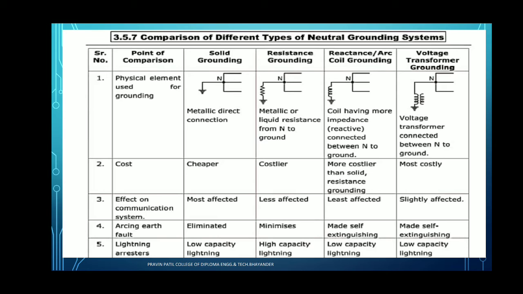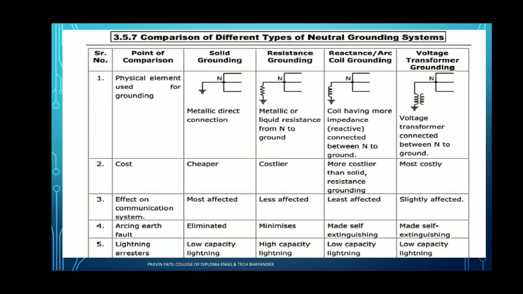Reactance grounding, where a coil having more impedance is directly connected through the neutral point to the ground, is known as reactance or coil grounding. Next, voltage transformer grounding: a voltage transformer connected between the neutral point and the ground, as shown in the diagram.